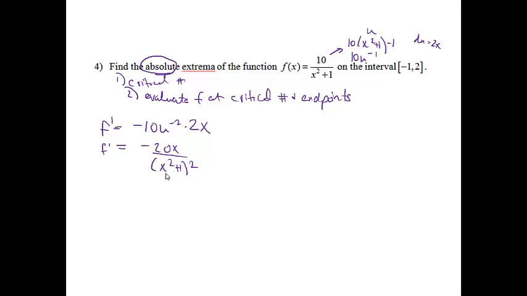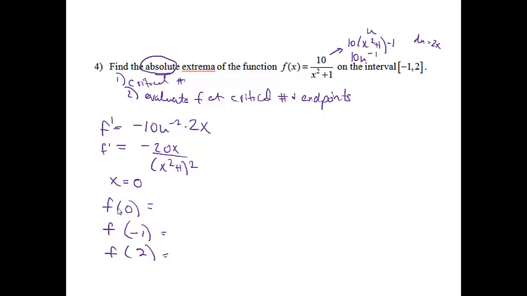Okay, now I need to find critical numbers. Critical numbers occur where the derivative either equals 0 or where it's undefined. So the derivative will equal 0 when x equals 0. And looking at the denominator, it will never equal 0 because of this plus 1. So 0 is my only critical number. So once I do that, I'm going to evaluate f at 0, and then I'm also going to evaluate it at the endpoints.